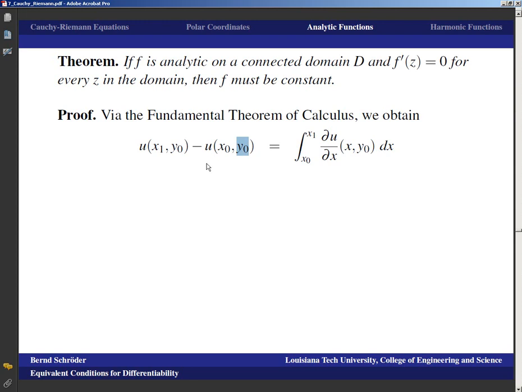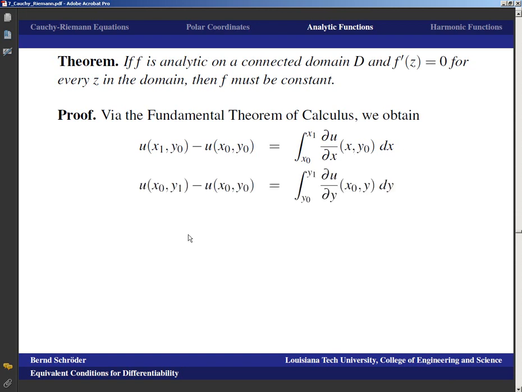So we know from the fundamental theorem of calculus that the value at x1 minus the value at x0 is the integral from x0 to x1 of the derivative, which in this case is the partial derivative du/dx of (x, y0) dx, because of course y0 is the constantly held second component.